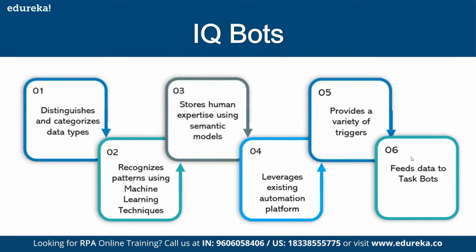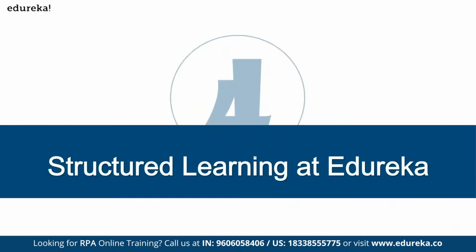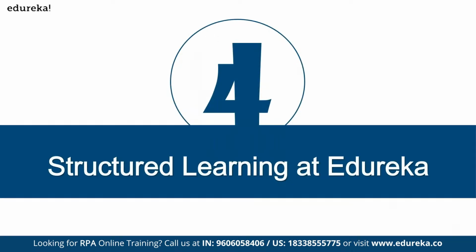So finally you see here, it provides the feed to the task bot, because task bot is the master of bots. So you have three bots, right? Task bot, meta bot, and IQ bot. Task bot is the master of all the bots. Without task bot, you don't have your meta bot and IQ bot. Okay, why and all, you will learn when we associate with each other. Again, it's a concept.